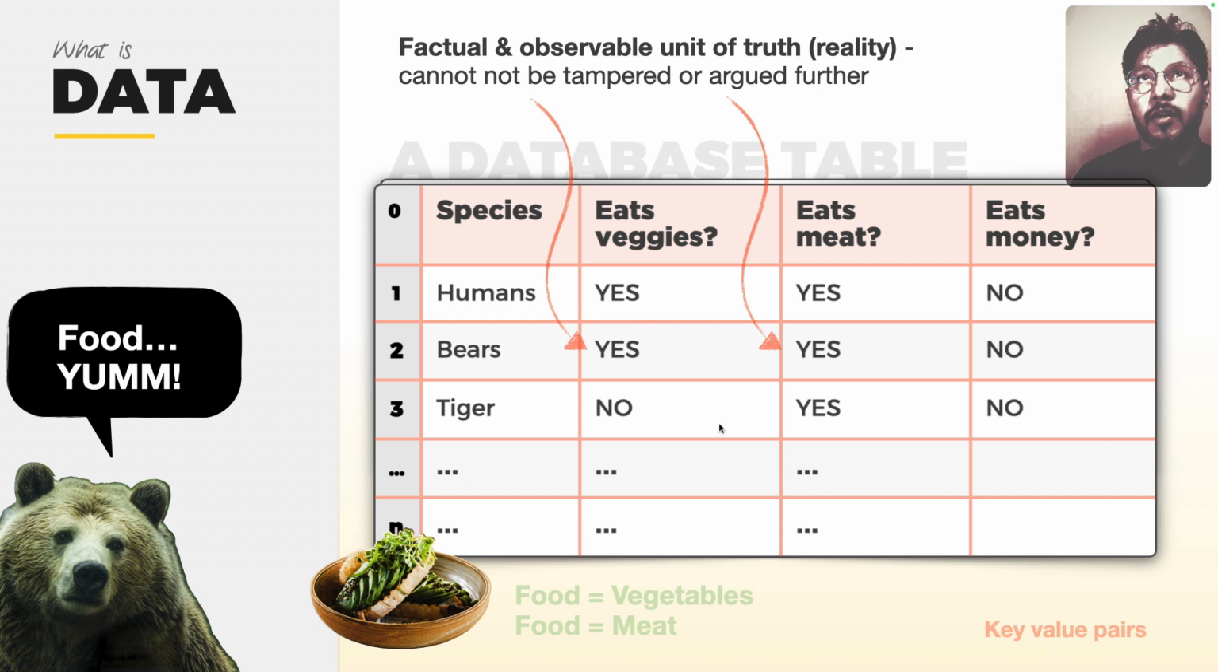So these are all different data points. These are data for different species, put into a database table, or a table. Again, a database table is in a computer format.